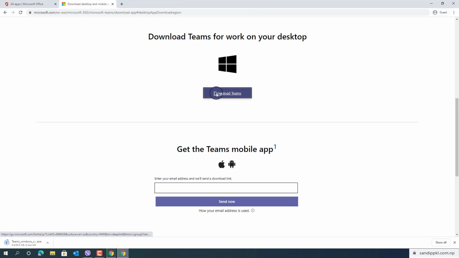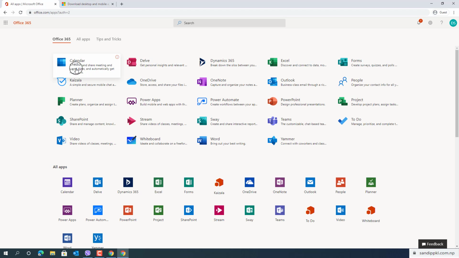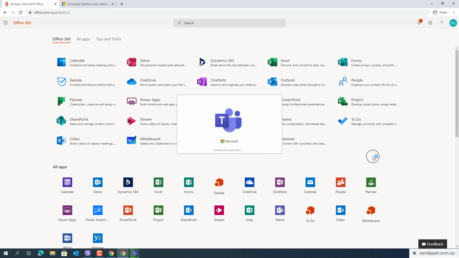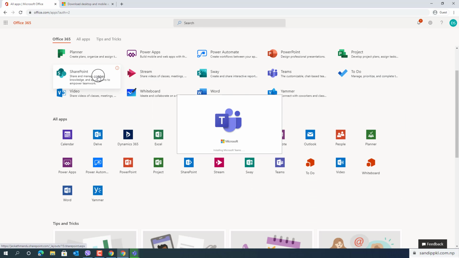Now the Teams app is downloading here. You can see it's in process. Open, going down. Let's click here and wait until it's downloaded. From this office.com you can access all other apps listed here.